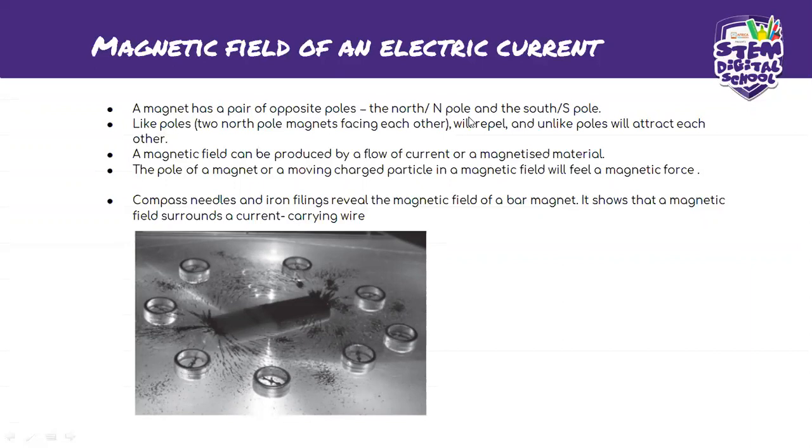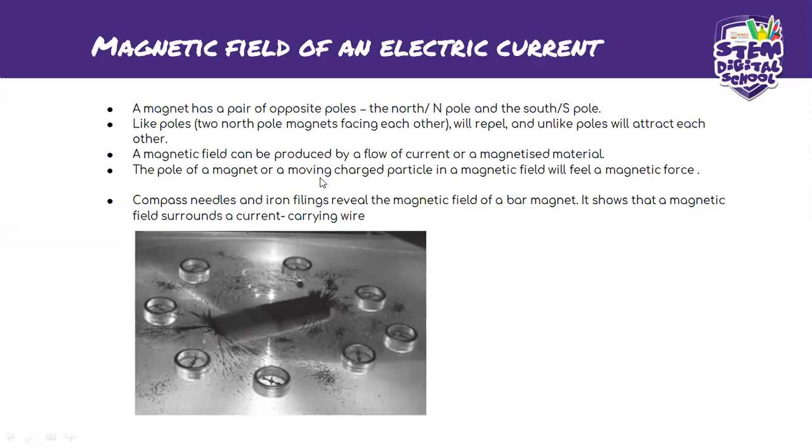So a magnetic field can be produced by a flow of current or a magnetized material. So you need a magnet or a magnetic material for a magnetic field to be created. Okay. So another thing that you need to know is that the magnetic field at a pole of a magnet will be felt by any particle that gets attracted or has a magnetic property around it.